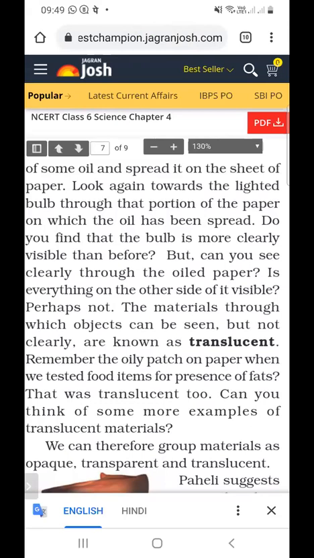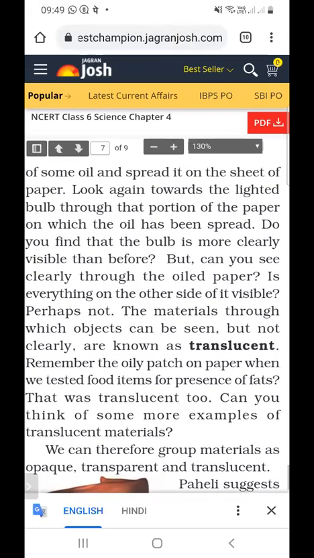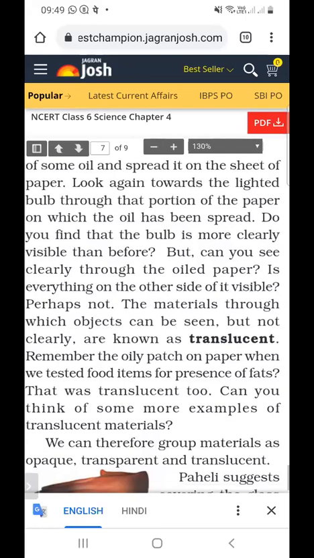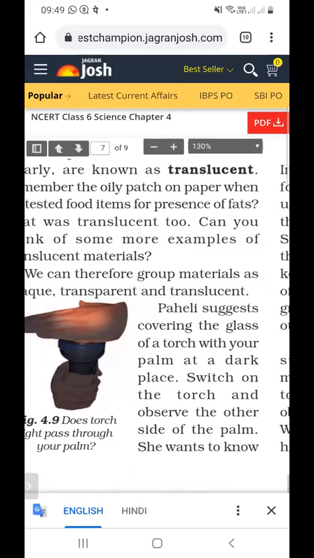So materials through which objects can be seen but not completely are called translucent objects. What are examples of translucent objects? Oily paper and butter paper.